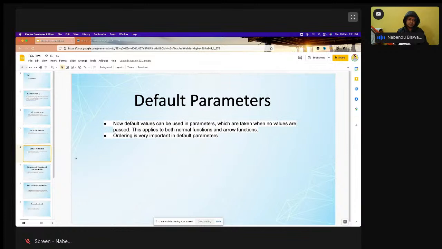Okay, so then default parameters. Default parameters is something which we are going to see. Default parameter is a very important concept in JavaScript. It's a new concept. What is there in default parameters means if suppose I don't pass any value, then our default value is passed. And this is applied to both normal function and arrow function. So we are going to see that thing in default parameters.